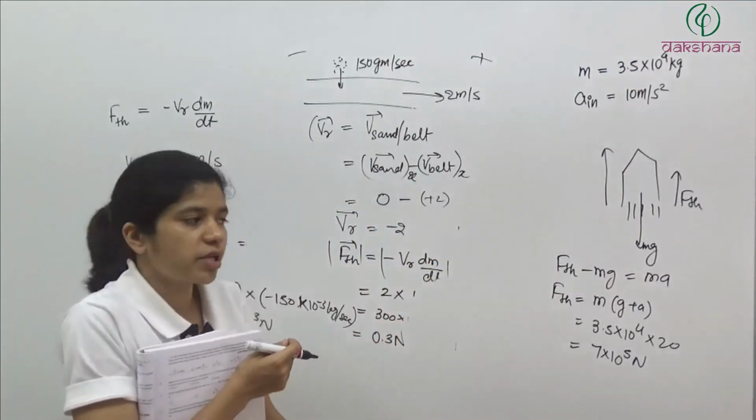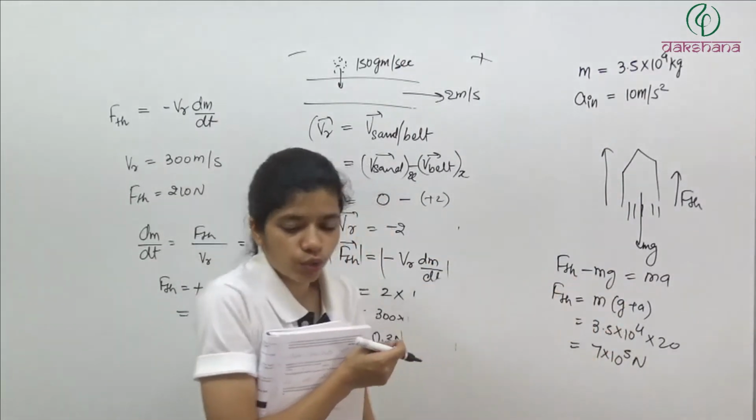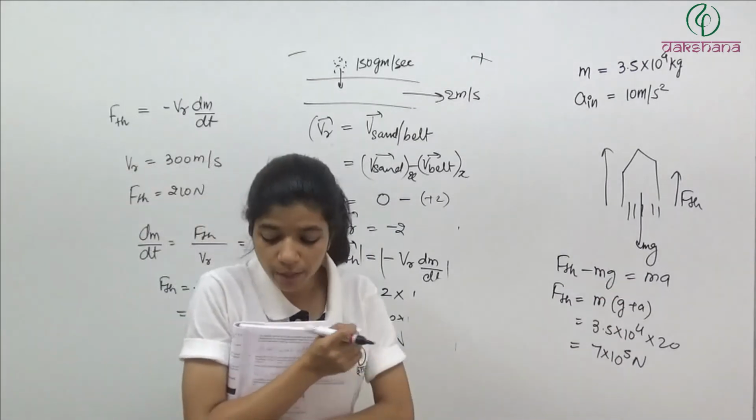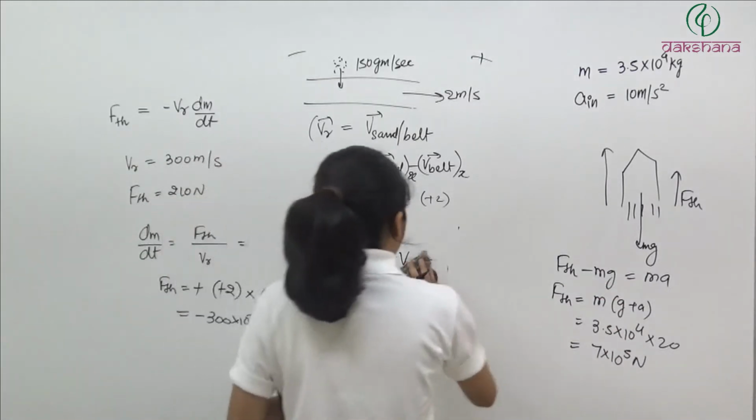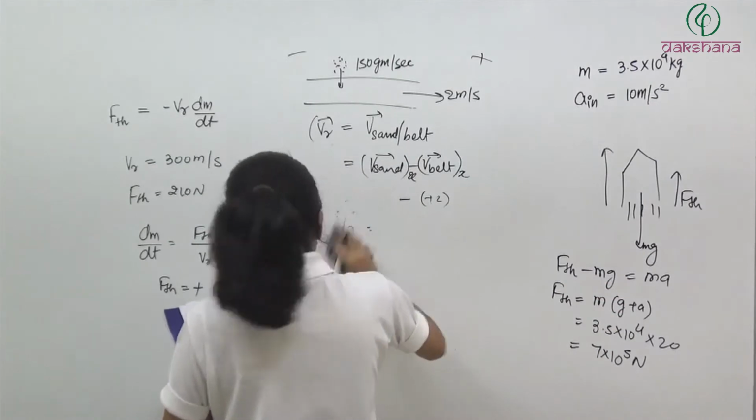How much thrust will be required? So F net is equal to ma, from there we got the F thrust required for initial acceleration 10 meter per second square.